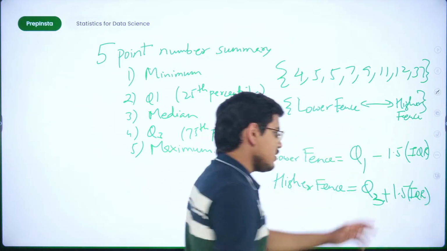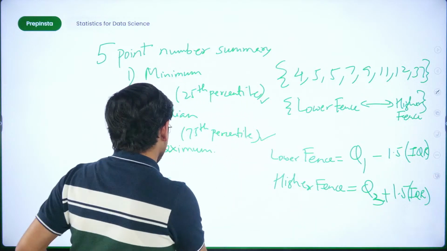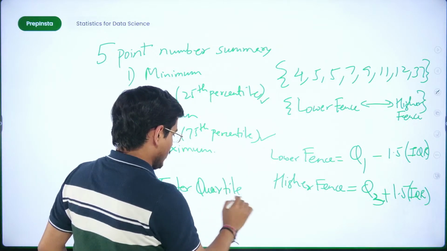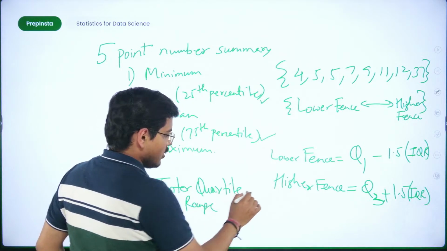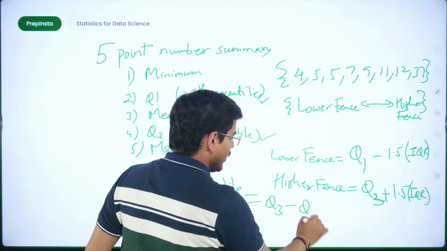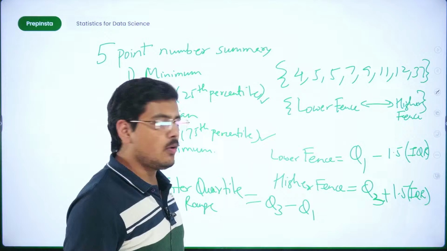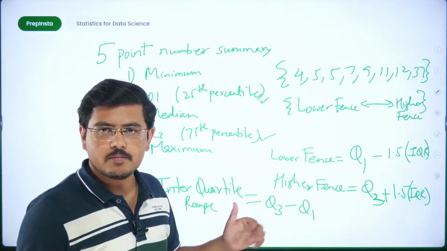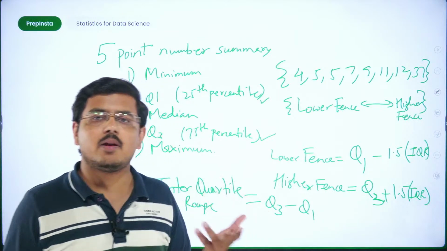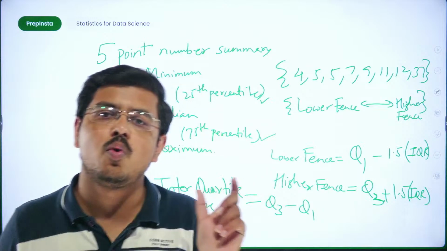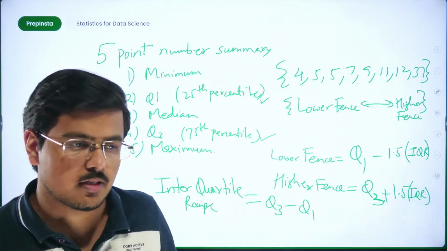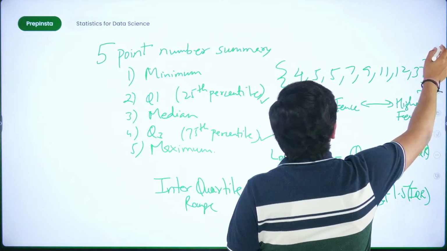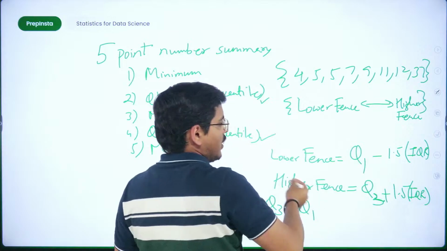Fine. So what is this IQR? This IQR is the interquartile range. We have spoken about it. What is this interquartile range? This is nothing but the difference between the Q3 minus Q1 values. So the value at the Q3 percentile minus the value at the Q1 percentile. Is it clear? Generally when you calculate the values at that particular percentile, it gives you the location of that area. Exactly, Shashank, this is the interquartile range. Now when I move forward, I'll first of all calculate this Q3 minus Q1.